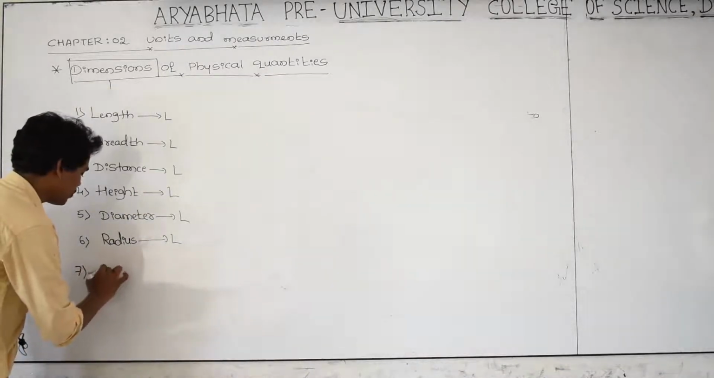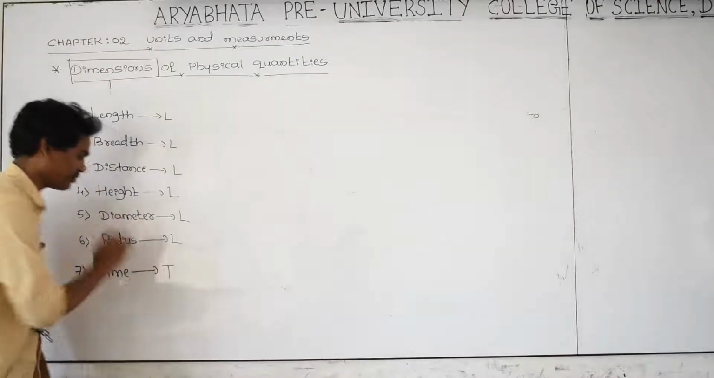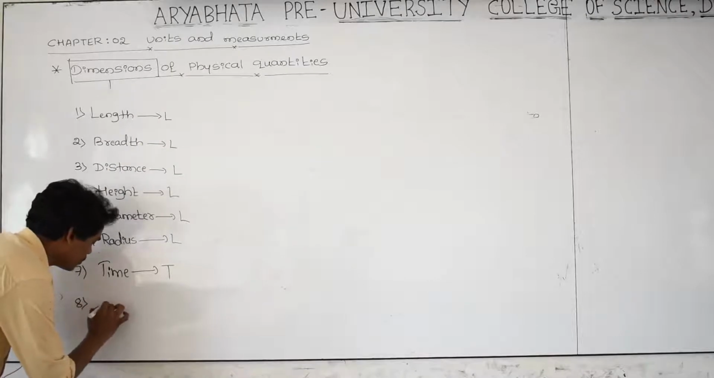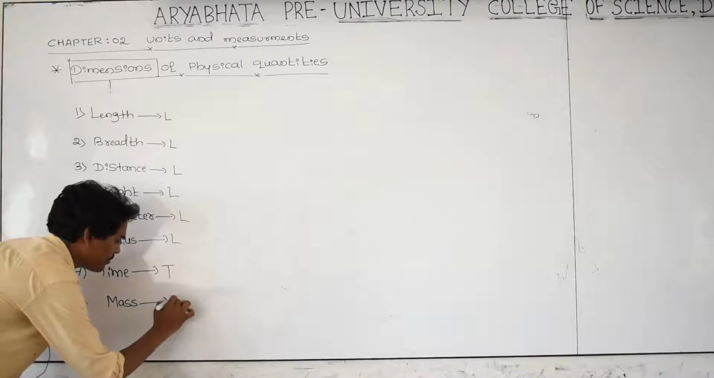And the dimension of time is capital T. Time is capital T. And the dimension of mass is capital M.